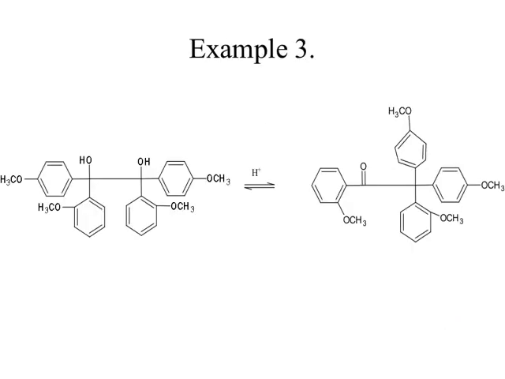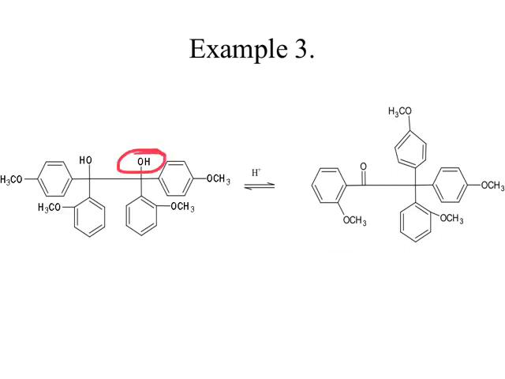This is the third example. In this example I have taken all groups as electron donating groups, that is methoxy group. So, here we have to check which carbocation will be more stable. Now, this is actually a symmetrical molecule, I can divide this into two identical halves. So, whether you protonate this OH group or this OH group, it is one and the same thing, you will get the same product.